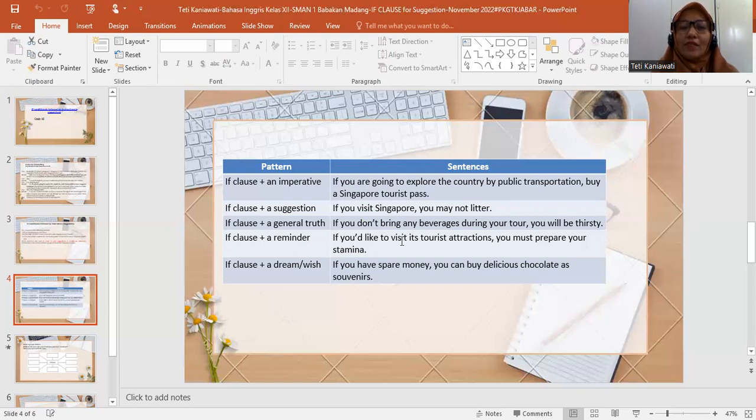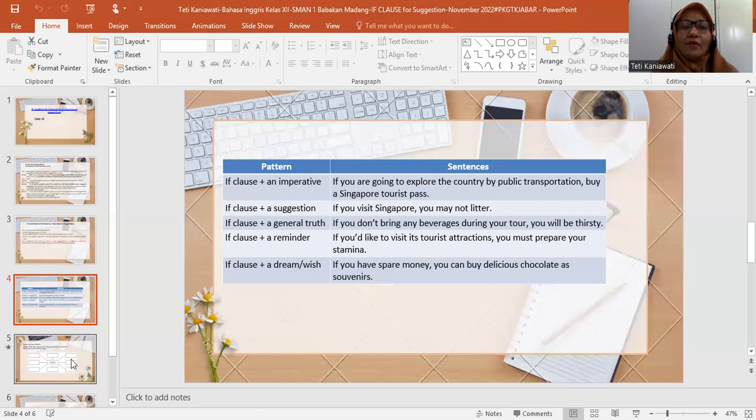Plus for reminder, in Indonesia is mengingat dan mengingatkan. So if you'd like to visit its tourist attraction, you must prepare your stamina. So if we want to visit the tourist attraction, we have to or we must prepare our stamina. This is for reminder. And the last one, the prediction is for dream or wish. This means that if you have spare money, you can buy delicious chocolate as souvenirs. The clause is followed by a dream or wish of something, you can buy delicious chocolate as souvenir.